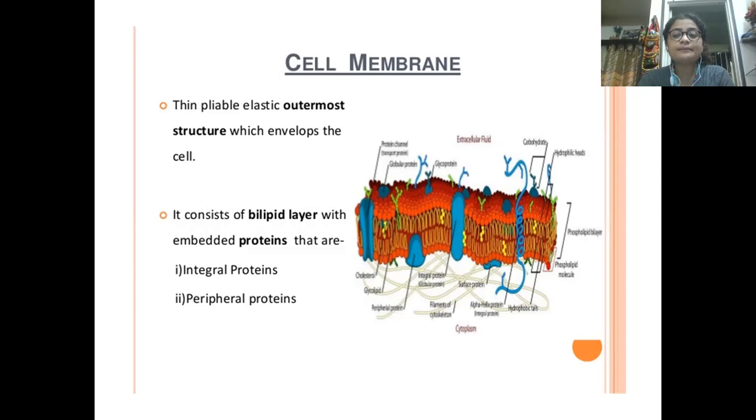These embedded proteins can in turn be of two types. One is integral proteins, another one is peripheral proteins. As we can understand from the term itself, integral means something which is present inside, within, and peripheral means something which is present outside, on the layer of the cell membrane. So first is the bilipid layer, second is the embedded proteins, which can again be of two types: one is the integral proteins and another one is the peripheral proteins.